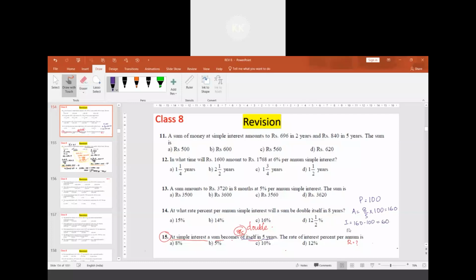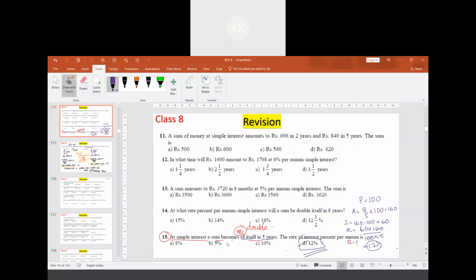So I need to calculate R. R will be equal to interest, which is 60, into 100 divided by principal amount, which I have taken as 100, into the time period 5. So two of the zeros get cancelled. 5 12s are 60, we get 12%. And here we have the option 12%.